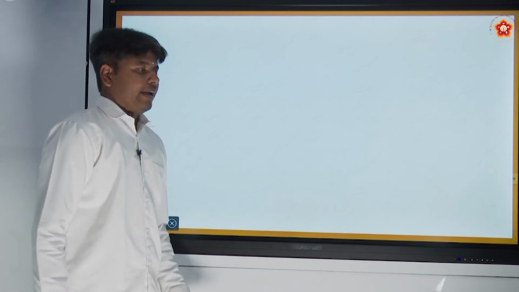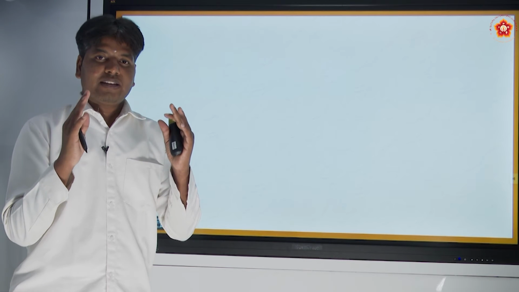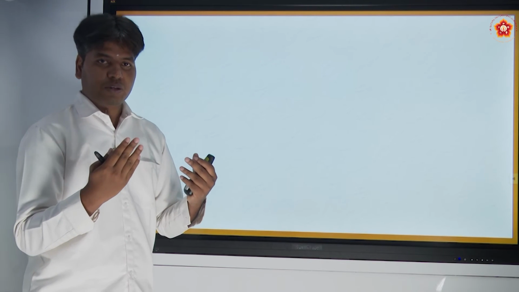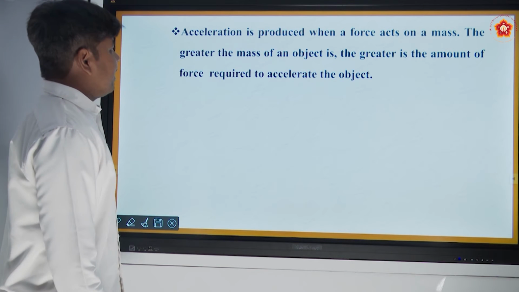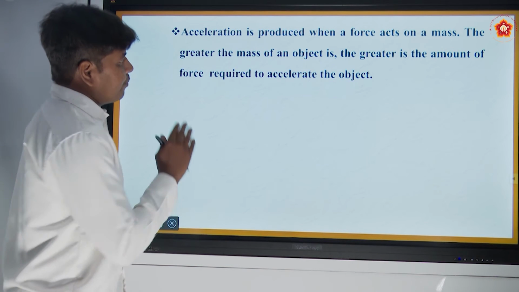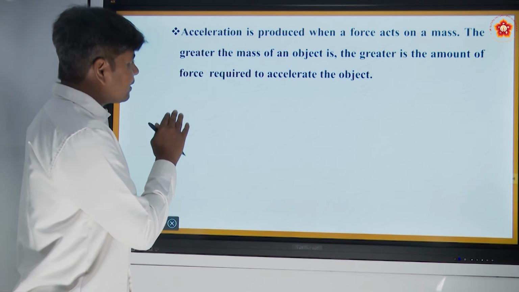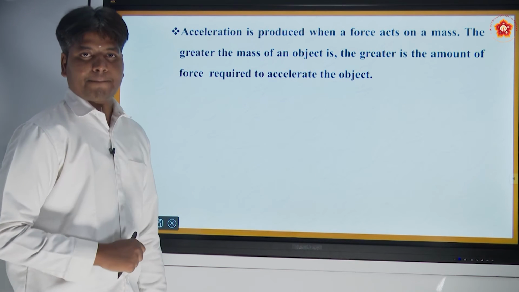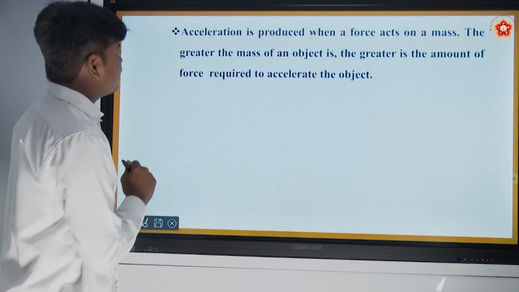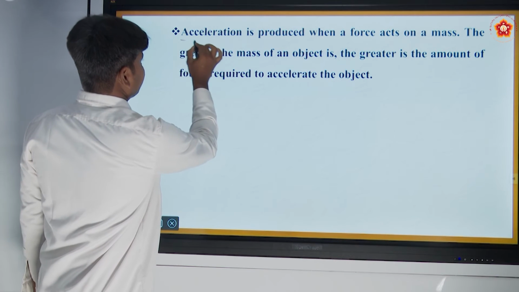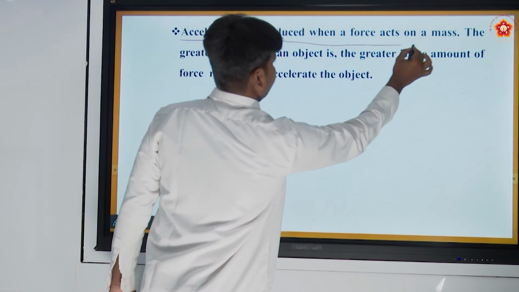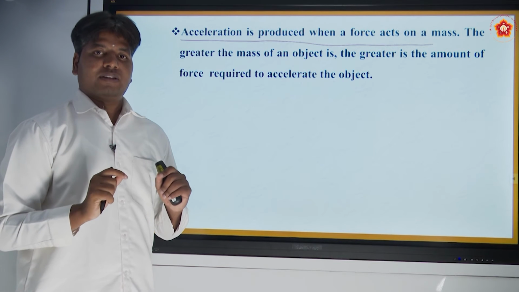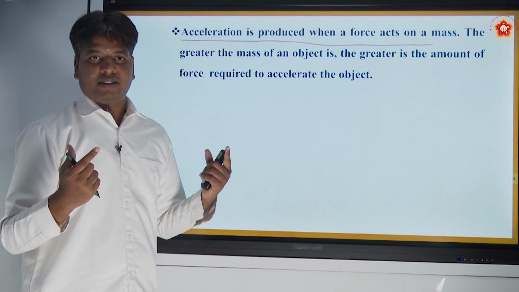Let's qualitatively define what Newton's second law says. First thing, acceleration is produced when a force acts on a mass. The greater the mass of an object is, the greater the amount of force required to accelerate the object. When you change the velocity, what do you expect? Acceleration is produced, right?